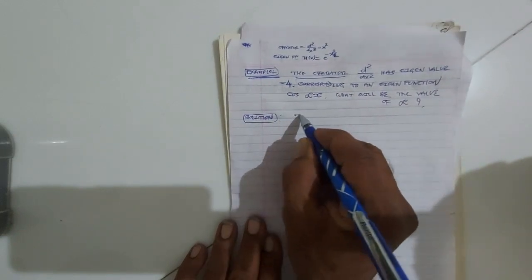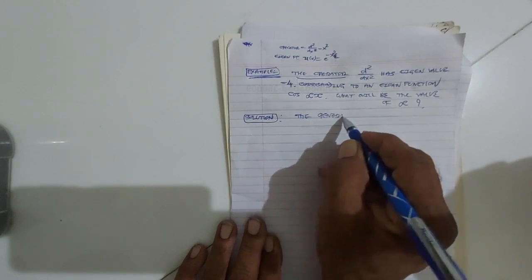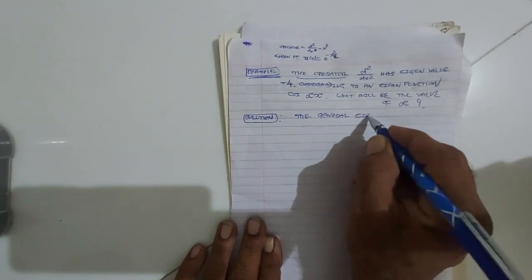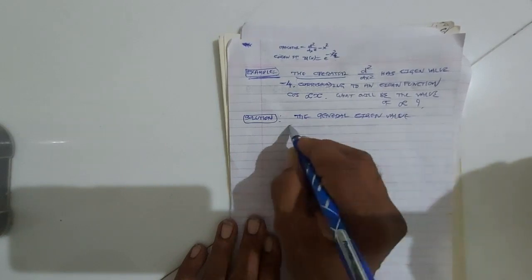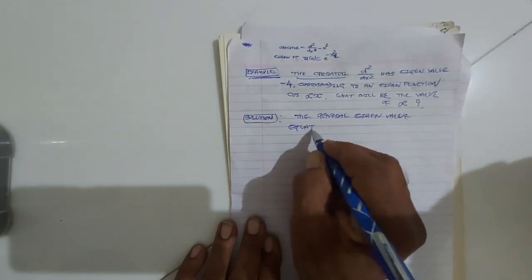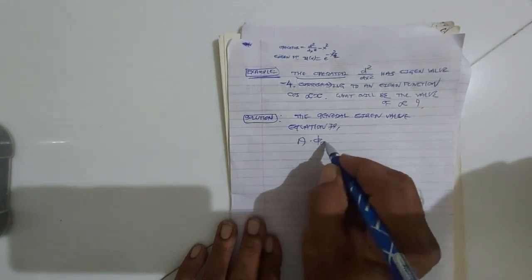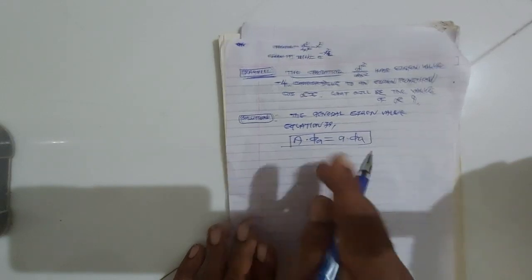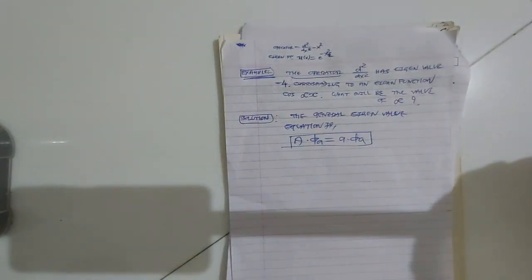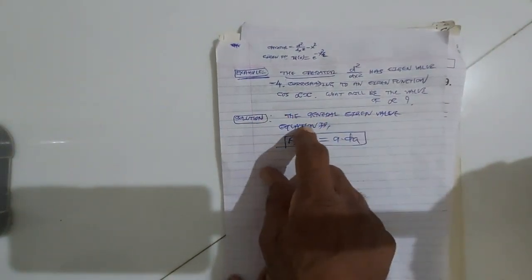Now you know the general eigenvalue equation: A phi a is equal to small a phi a. We already discussed this. In case of the time independent Schrodinger equation, we have obtained that eigenvalue equation.